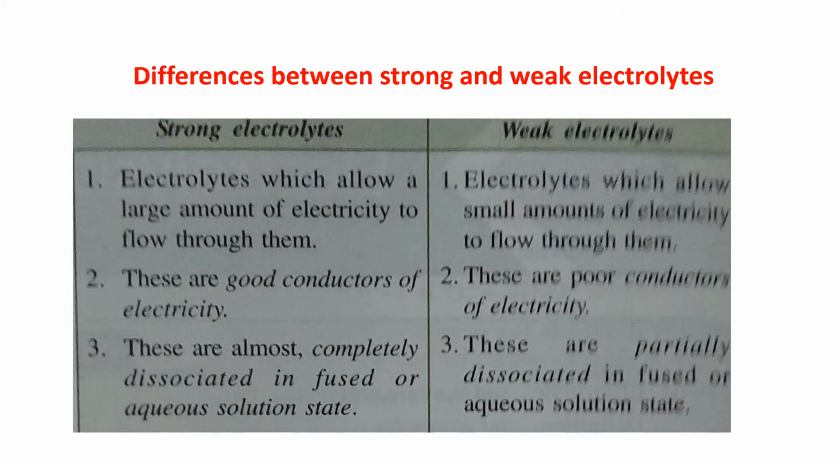Differences between strong and weak electrolytes. Strong electrolytes allow a large amount of electricity to flow through them, and weak electrolytes allow a small amount of electricity to flow through them. Next, these are good conductors of electricity. These are poor conductors of electricity. The third point, these are almost completely dissociated in fused or aqueous solution state, but these are partially dissociated in fused or aqueous solution state.